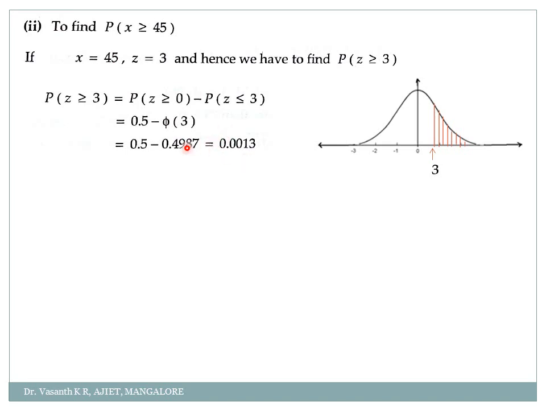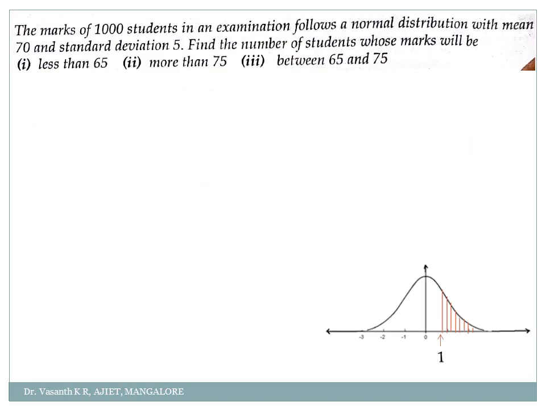Okay, and one more point here is, sometimes in the question itself they will give you the value. Phi of 3 is equal to 0.4987, meaning instead of giving the table, the values will be directly given in the question itself. In those cases you need not refer to the table, the question itself will give you the table value. But I don't know how they will ask in the exam. Sometimes they will give you the value, and if not they will give you the table. You have to refer to the table and write the value. Okay, be ready for both. Fine. Okay, this problem is very important, my dear students. Go through it properly.